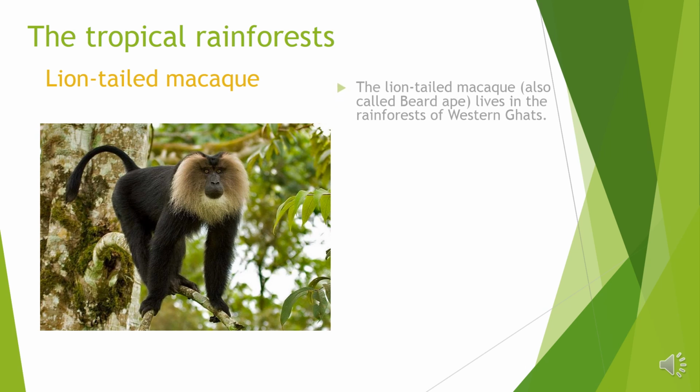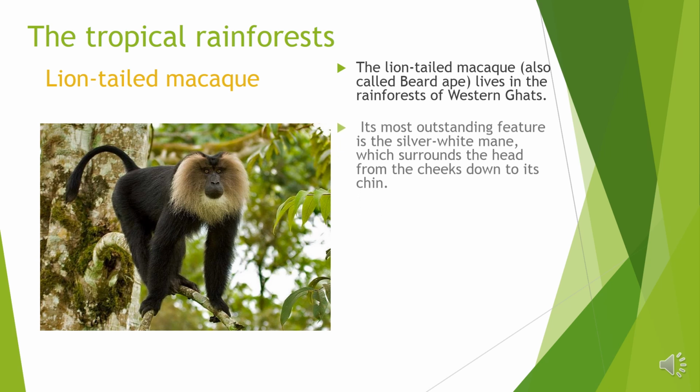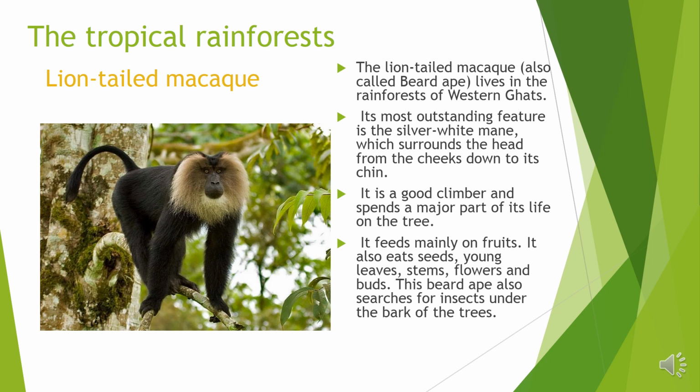Lion-tailed macaque. The lion-tailed macaque, also called beard ape, lives in the rainforest of Western Ghats. Its most outstanding feature is the silver-white mane, which surrounds the head from the cheeks down to its chin. It is a good climber and spends a major part of its life on the trees. It feeds mainly on fruits.